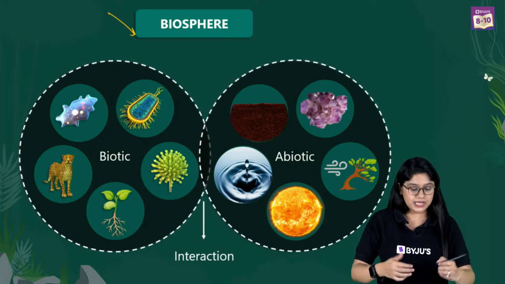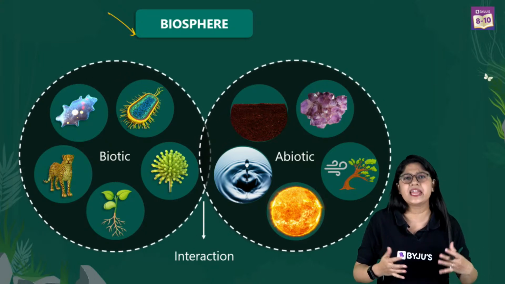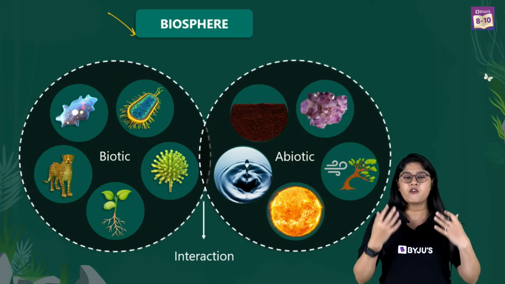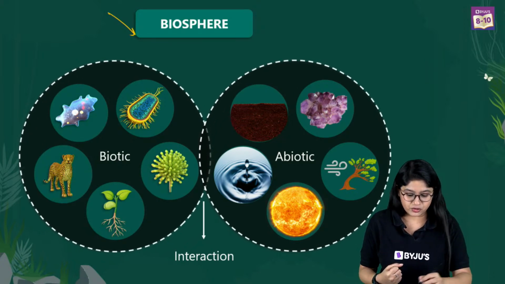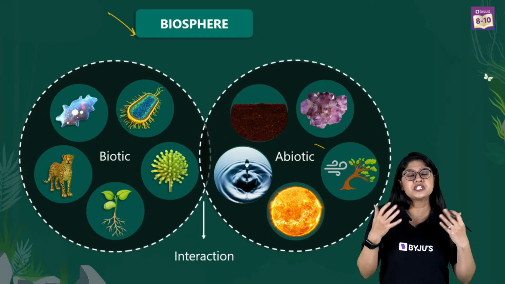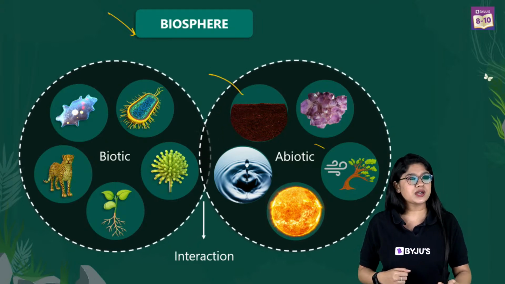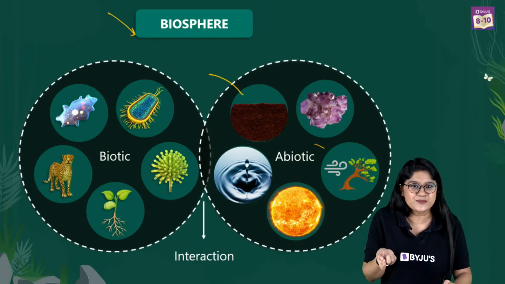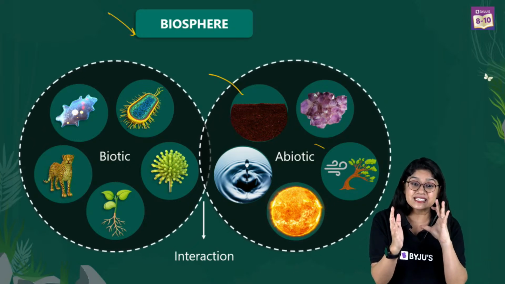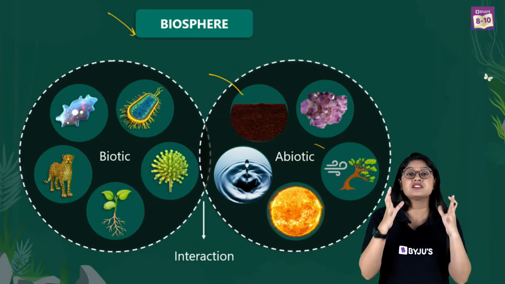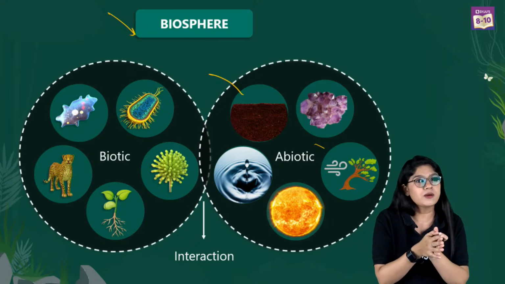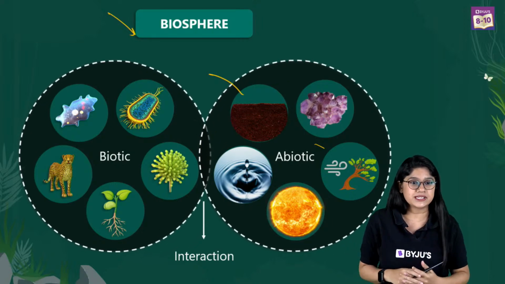Now, of course, we know that for us to survive, we need food. When we talk about food, we can easily get it from the plants. We know that plants are the producers. And plants actually grow on the soil, which is an abiotic factor. So over here, we can actually see the connection and the interaction between the biotic components and the abiotic components.